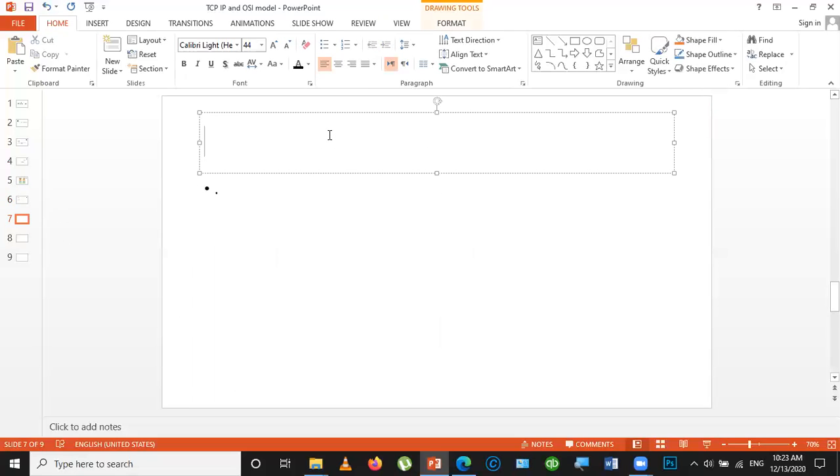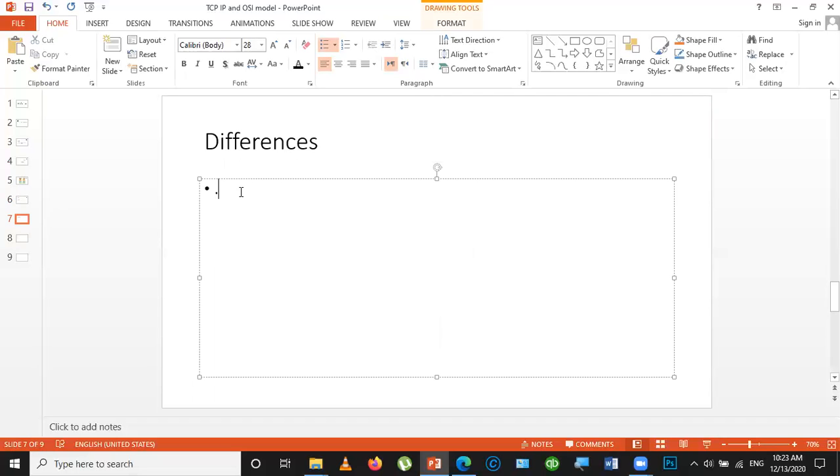Now we are going to see one by one what the differences between these two models are.